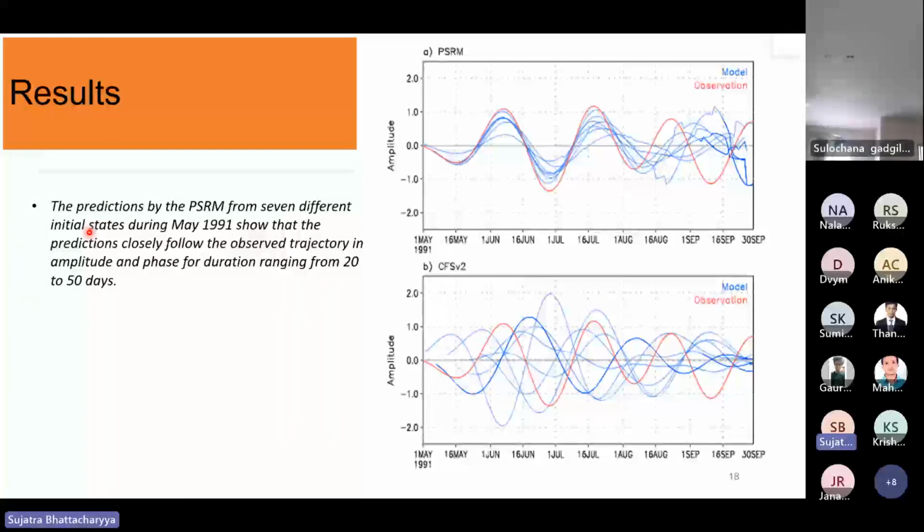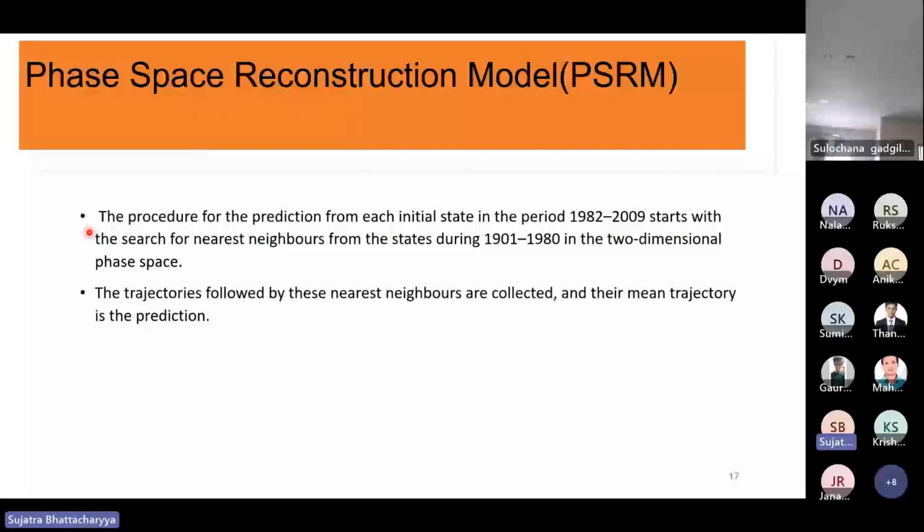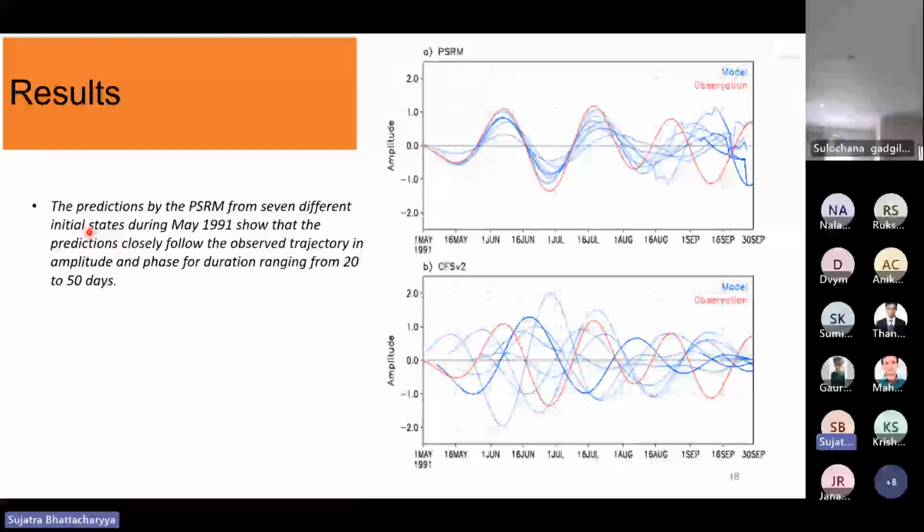So, the previous slide. I'll explain this slide only. They created one model named PSRM, the Phase Space Reconstructed Model. In this, they extracted the MISO, the monsoon intra-seasonal oscillation modes, from the raw IMD data.